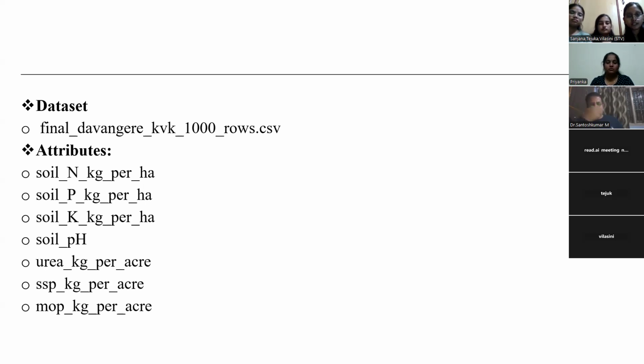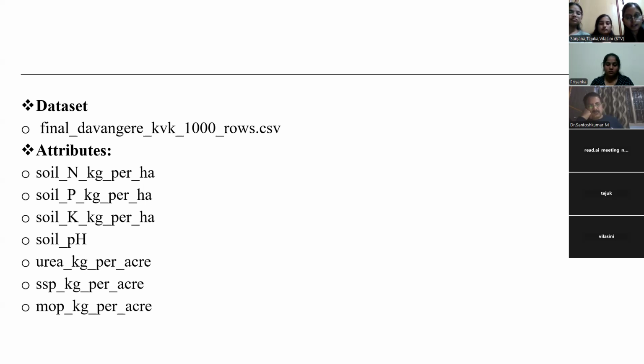Urea kg per acre. This is the amount of urea fertilizer that is needed for plants per acre. Urea provides nitrogen to the soil. SSP kg per acre. This is the required SSP per acre. SSP is the source of phosphorus.